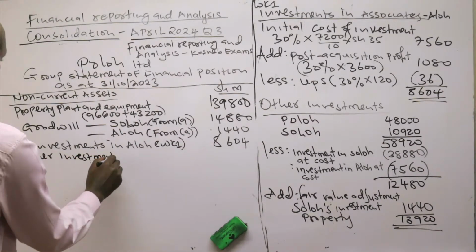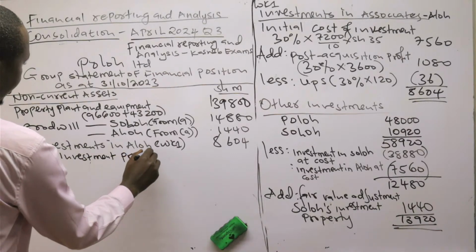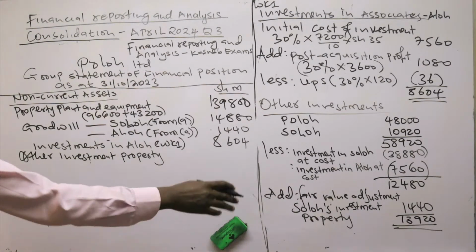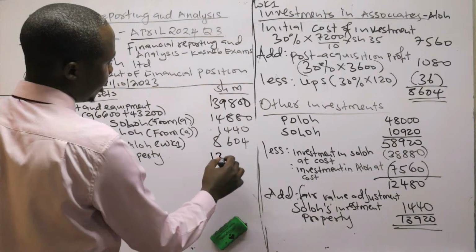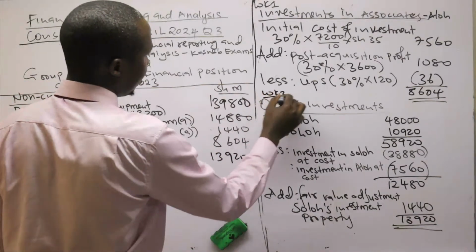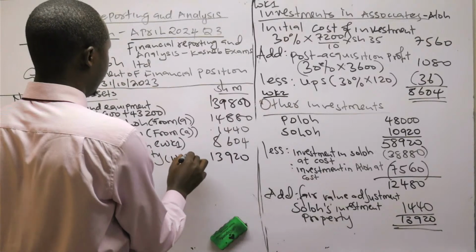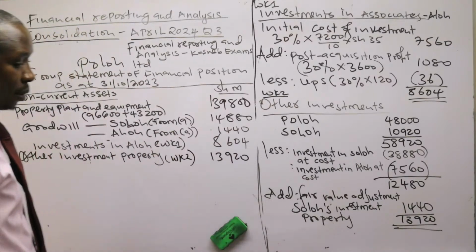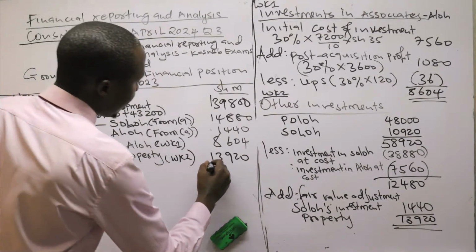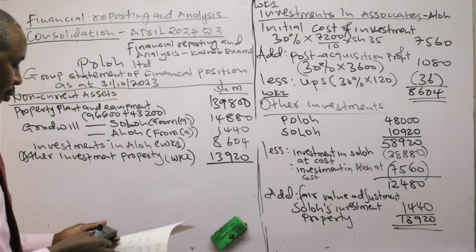So other investment property there is 13,920. And this is working 2. So we are done with the total non-current assets. We can get the total there.